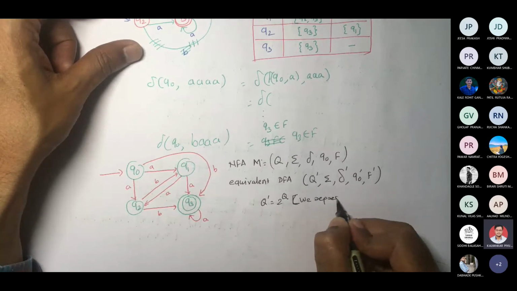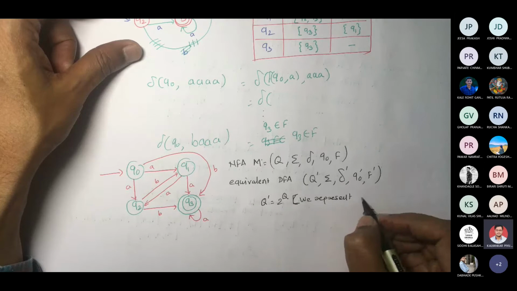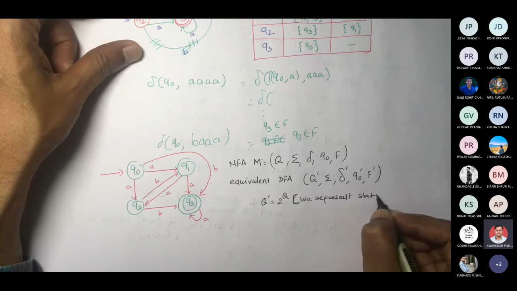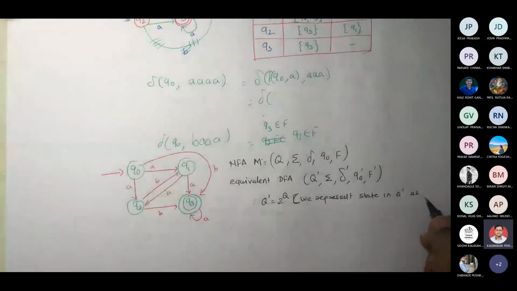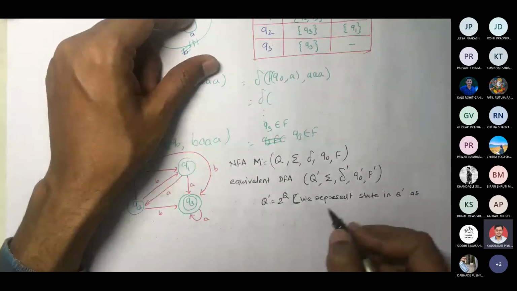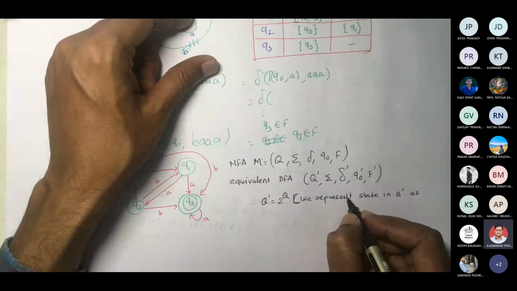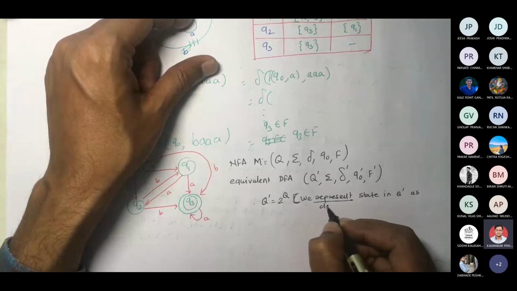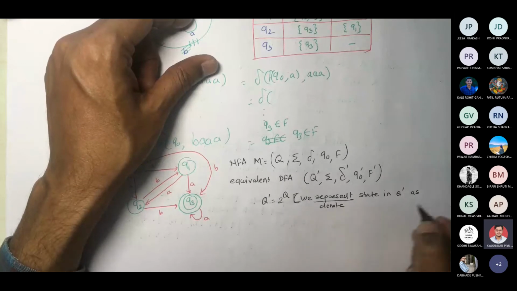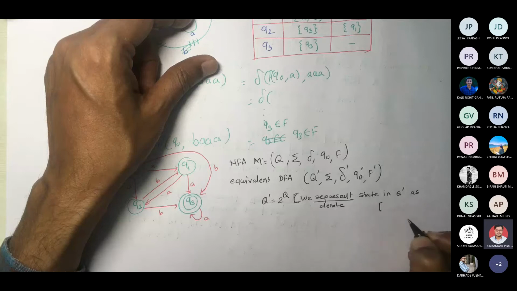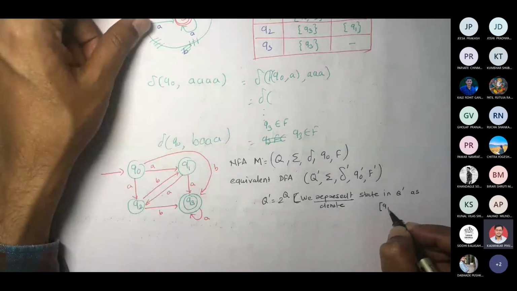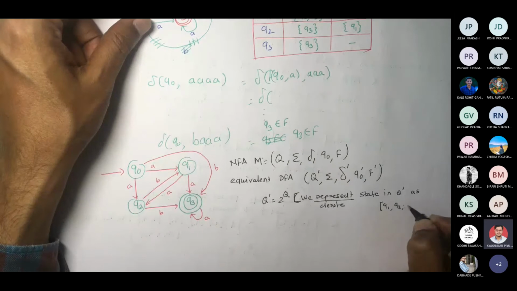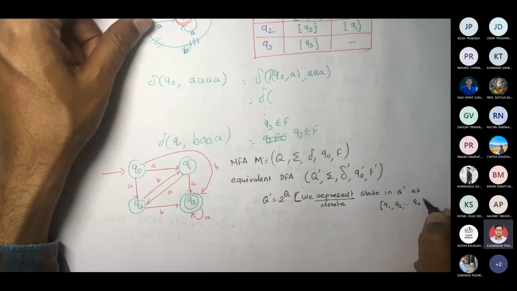We represent, or denote, a state in Q dash as, in square brackets, some states, say for example Q1, Q2, up to Qn.